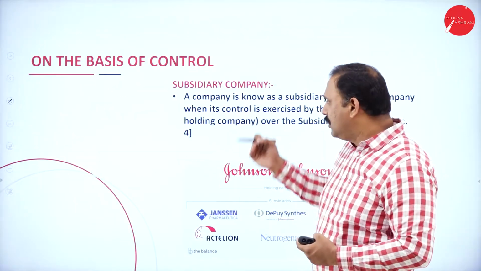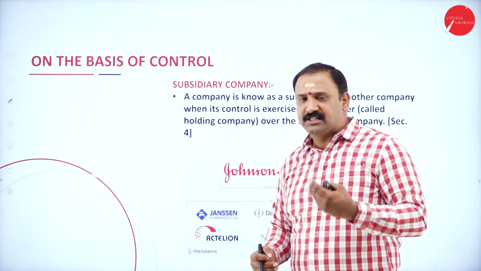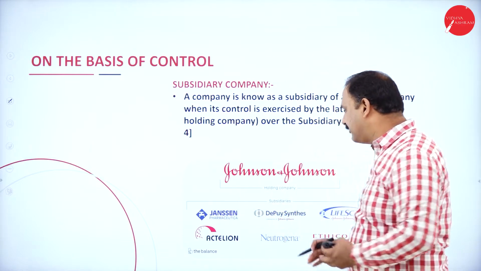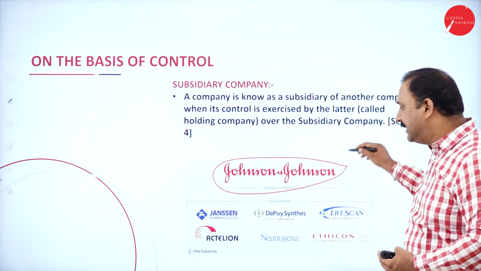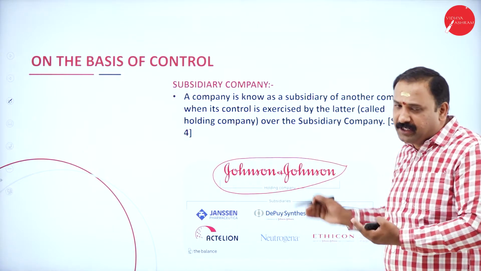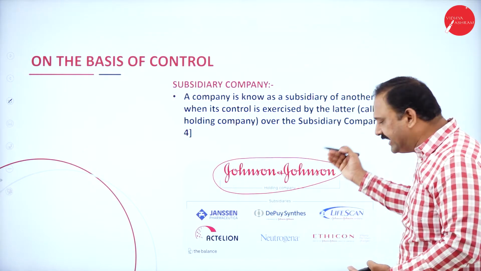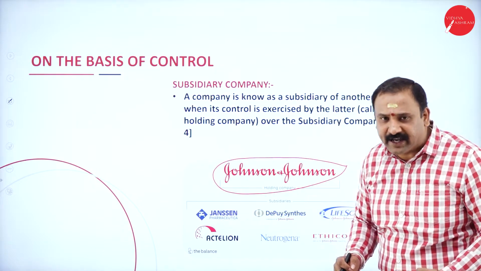Now, on the basis of control, let's now try to understand the controlling factor. Now, Johnson & Johnson is the controlling company. That's a very big multinational company. Most of you might know it. It's the leading company in terms of baby care products.